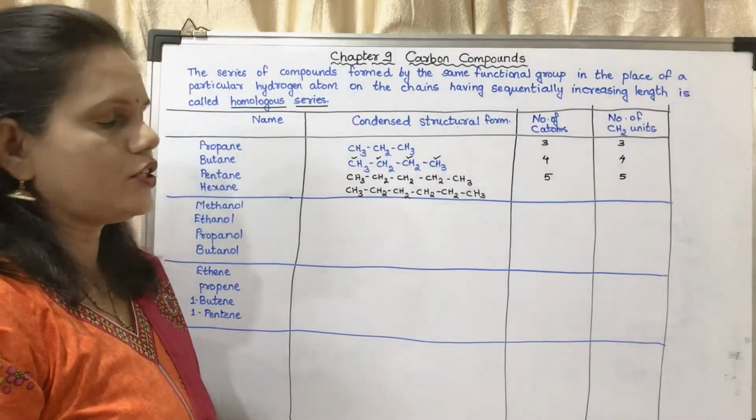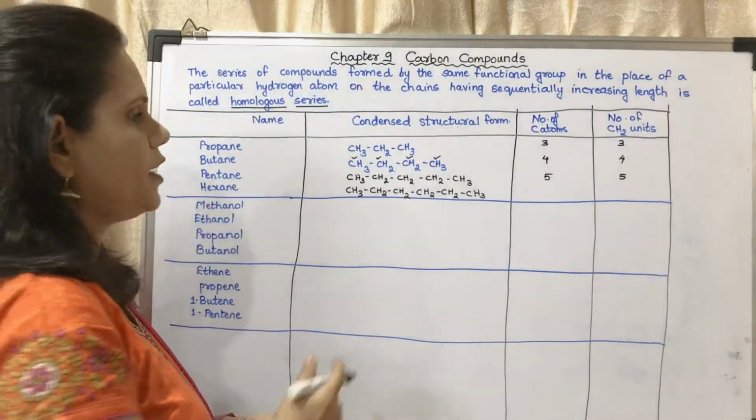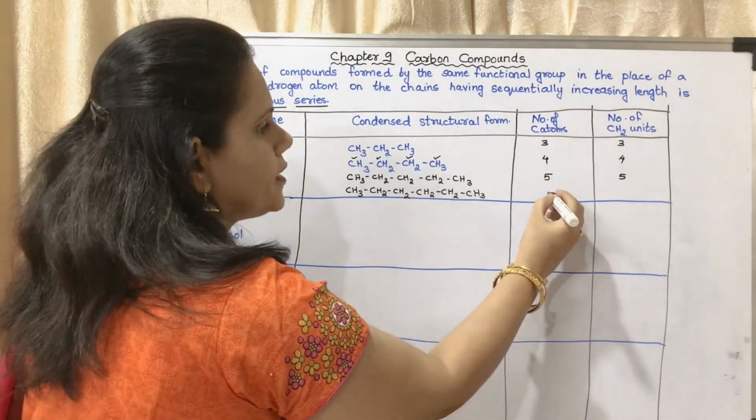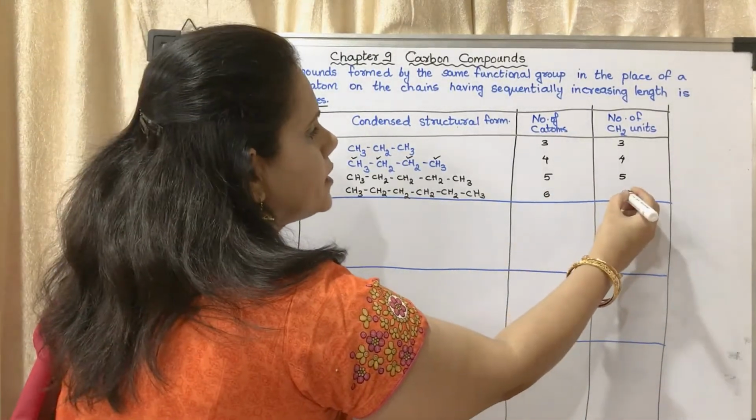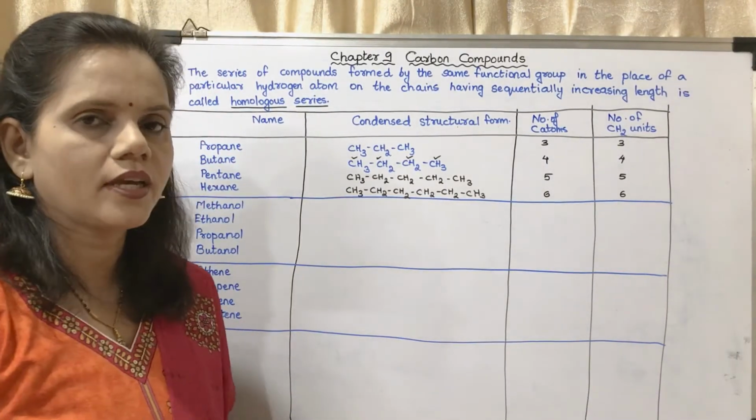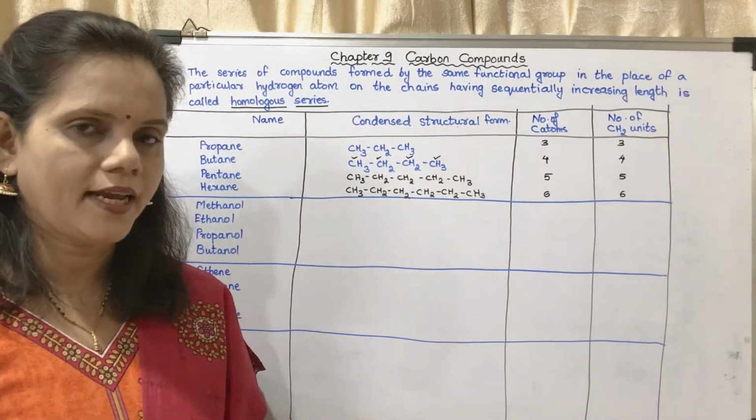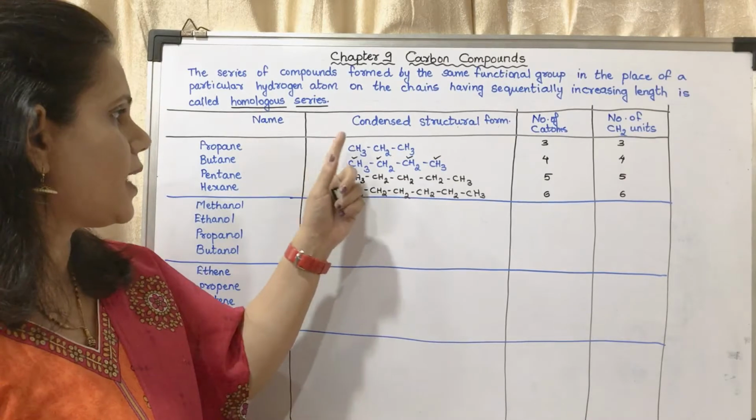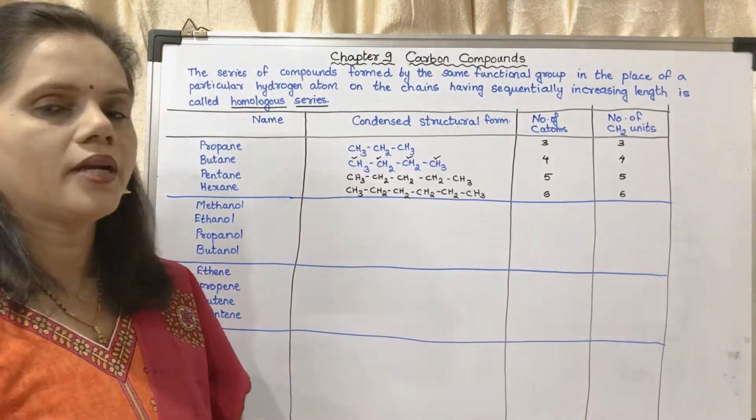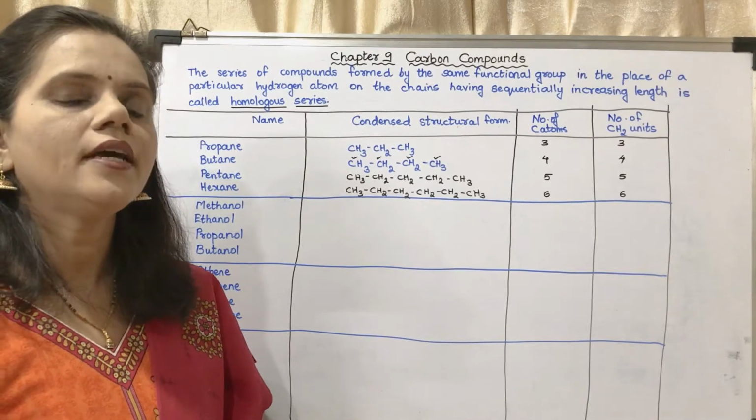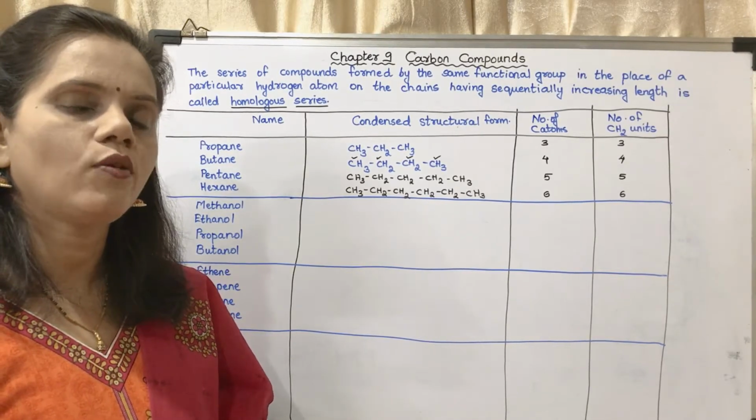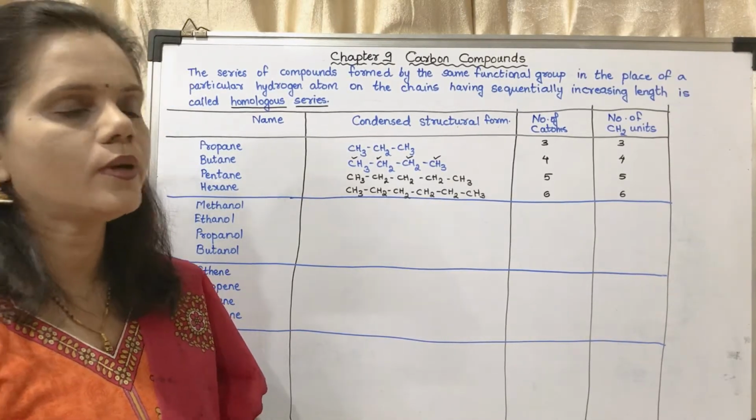5 CH2 units. Next is hexane. How many carbon atoms? 6 carbon atoms. How many CH2 units? 6 CH2 units. Okay, so this is about alkanes. Now you may see in this alkane the structural formula is going on increasing by CH2. That means it increases by 1 C and 2 H.